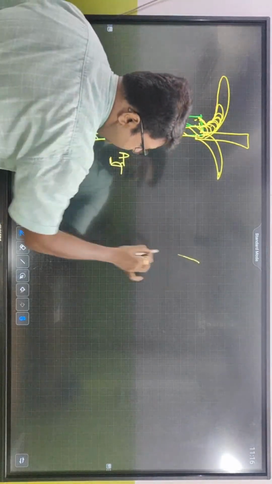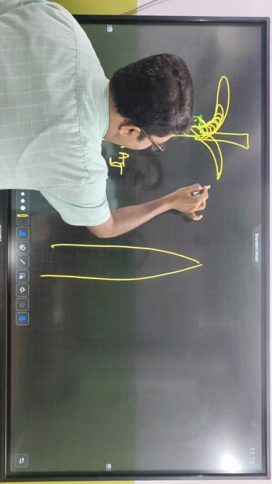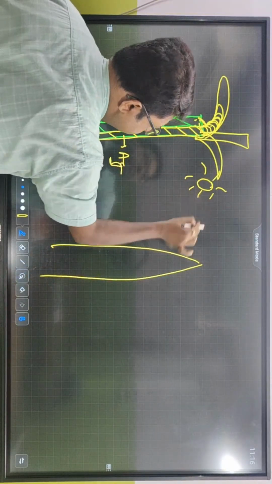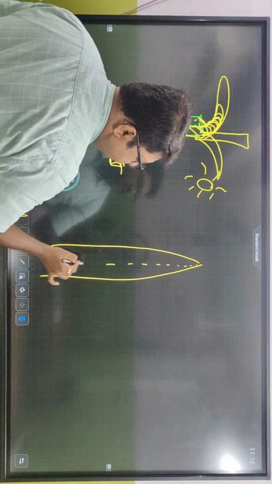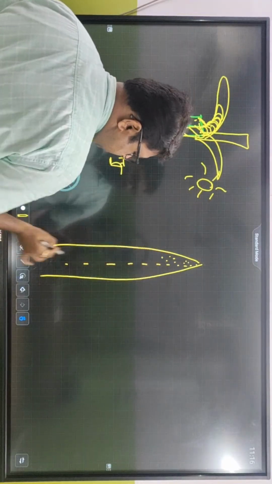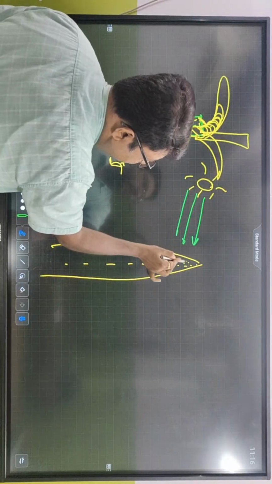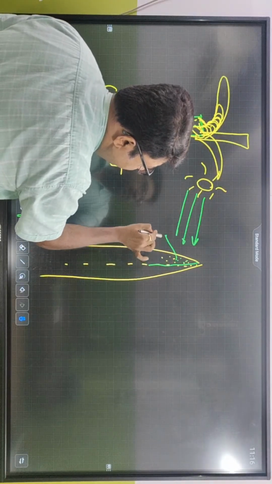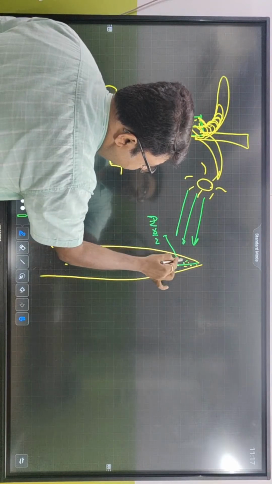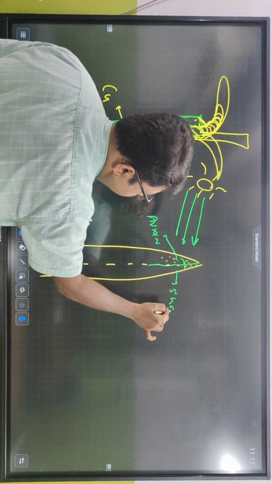The same way, if this is a canary grass tip and this is sunlight, the auxins are present at the tip of these leaves. Due to the sun rays, due to the unilateral illumination, this auxin present over here starts moving towards a shady region. This is shady region.